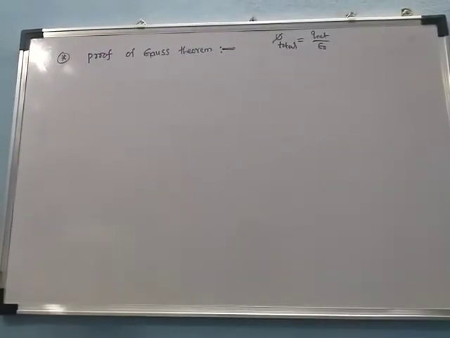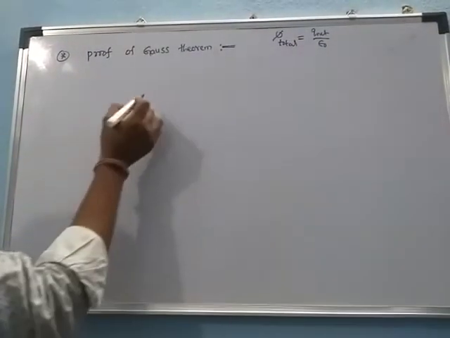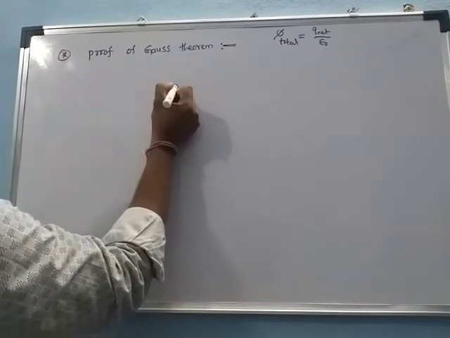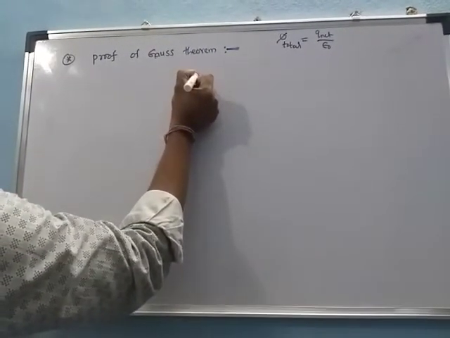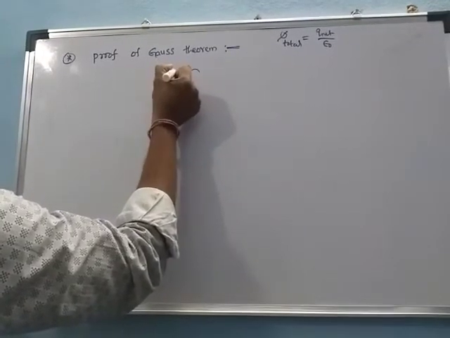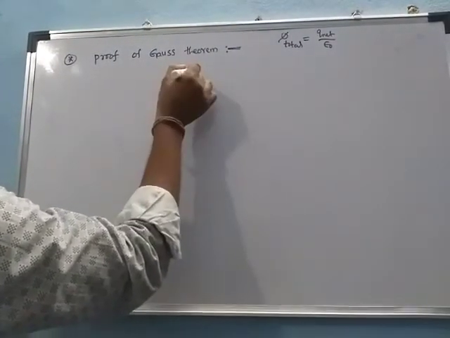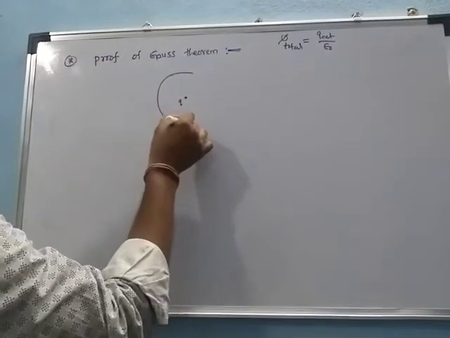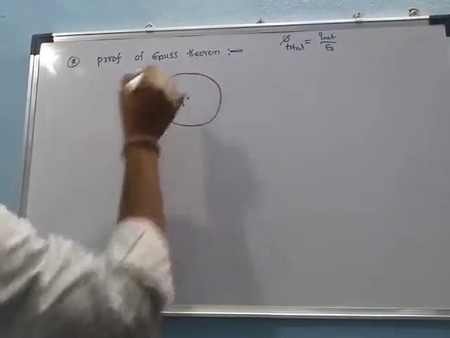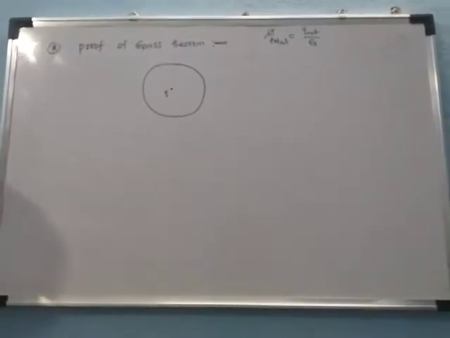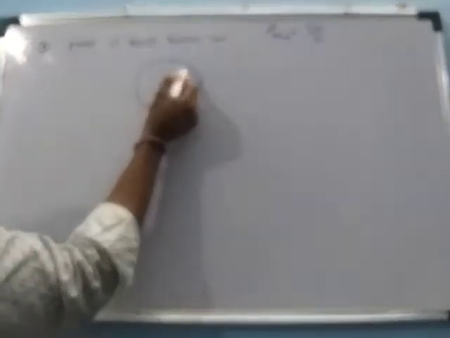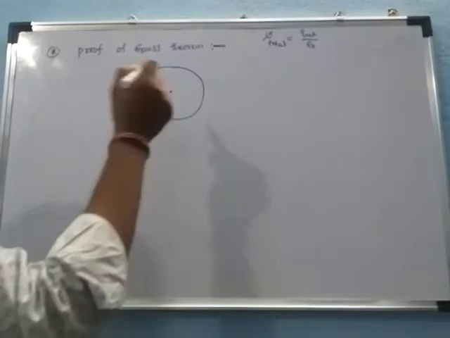To prove it, consider the charge Q placed in a closed surface.